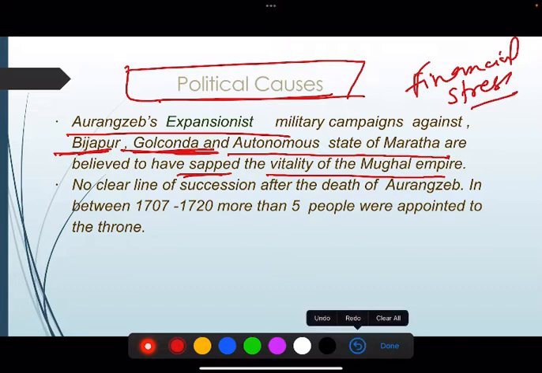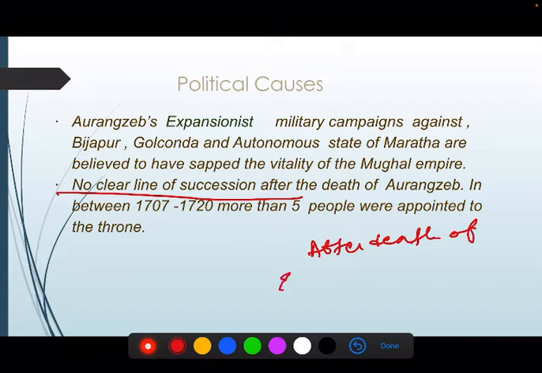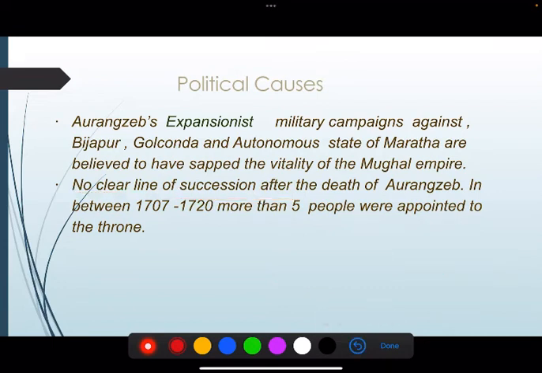The next cause is no clear line of succession. What is a clear line of succession? It means that after the death of the emperor, who will become the next emperor, who will be on the throne. But in the Mughal Empire there was no clear cut policy. So what was happening after the death of an emperor?